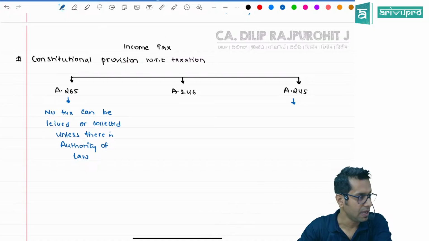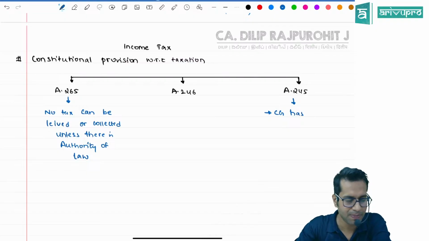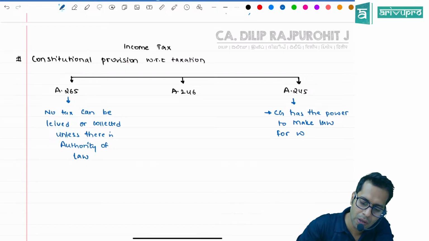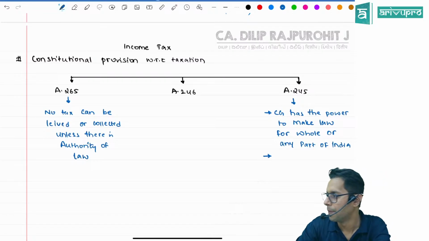Article 245 says the central government, also called the parliament, has the power to make law for the whole or any part of India.